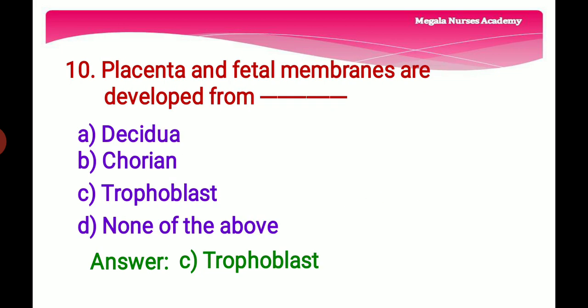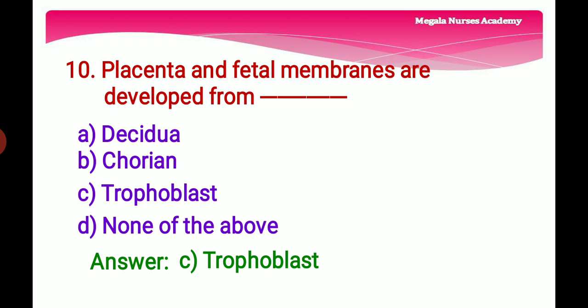10th question. Placenta and fetal membranes are developed from dash. Option A, decidua, the thick layer of the modified mucous membrane which lines the uterus during pregnancy and is shed with the afterbirth. And option B is a chorion. A chorion is a double-layered membrane formed by the trophoblast and the extra-embryonic mesoderm. And option C is a trophoblast, a thin layer of cells that helps a developing embryo attach to the walls of the uterus, protect the embryo and forms a part of the placenta. And option D is none of the above.